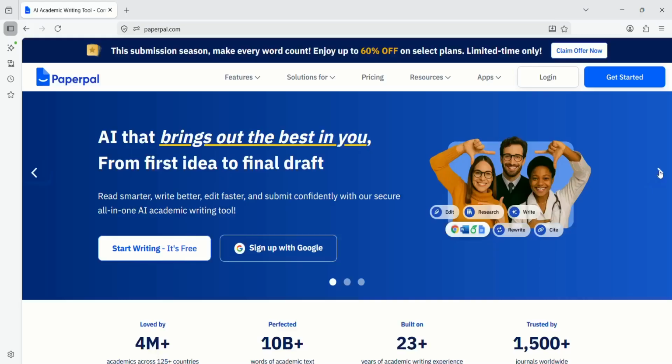So today we are on day 378, and as we were discussing significant AI tools for researchers, we'll talk about PaperPal today. This is a very great platform for researchers to harness. Now, you can see that it's written that AI brings out the best in you. So, if you want to bring out the best from you, you have to harness the features.